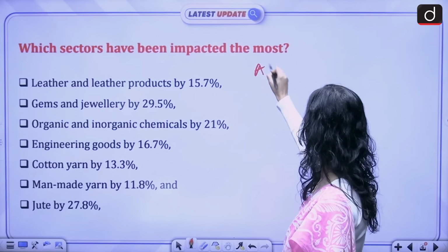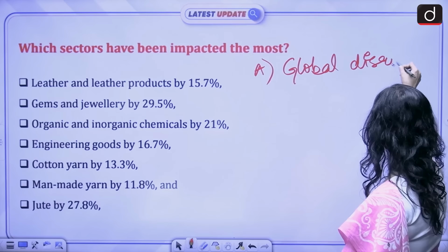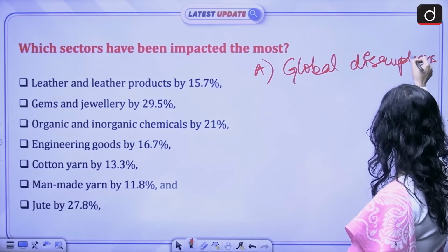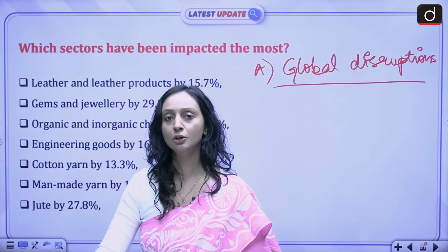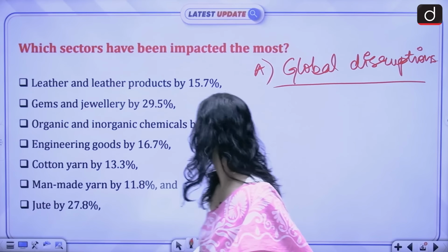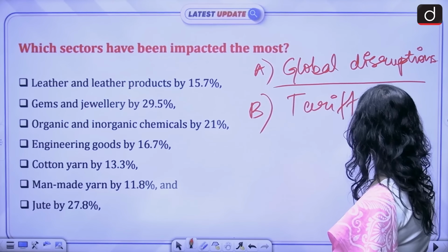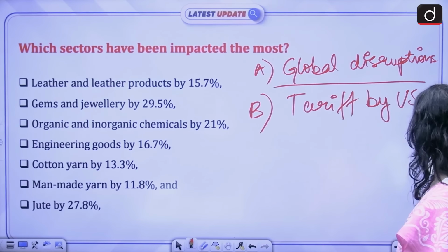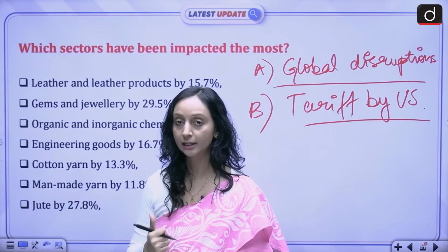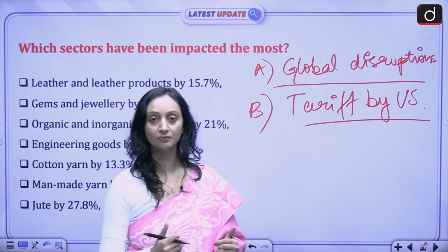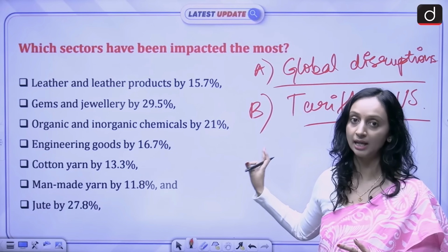First, there are global disruptions in the supply chain because of the war-like situation that is prevalent in a lot of regions. And secondly, there is also the tariff that has been imposed by the US. There's a 50% tariff that has been imposed on Indian goods, and Indian merchandise exports are facing a significant decline because of that also.